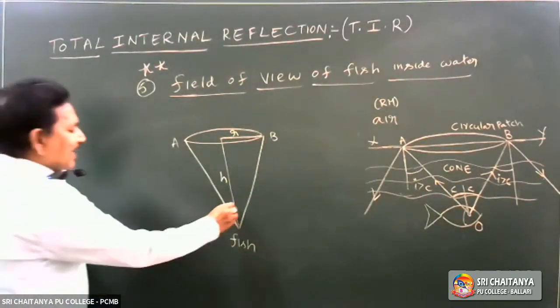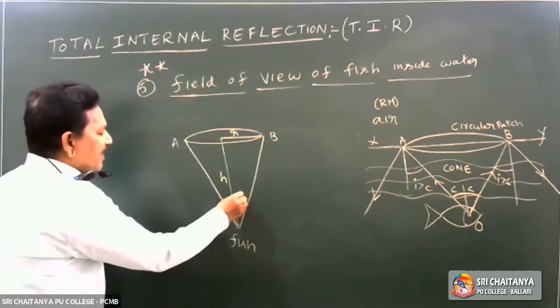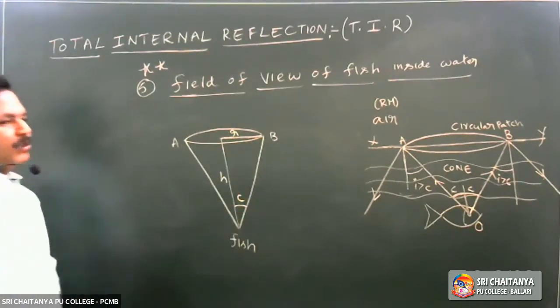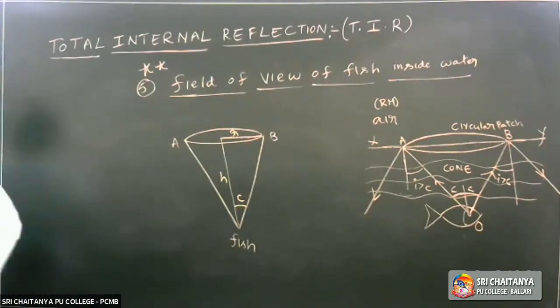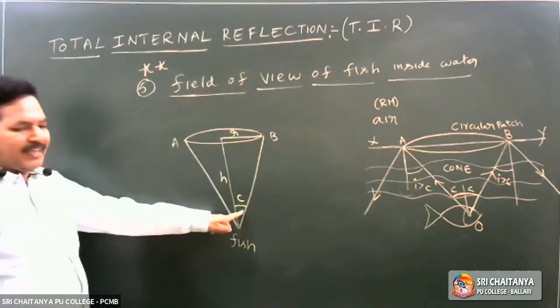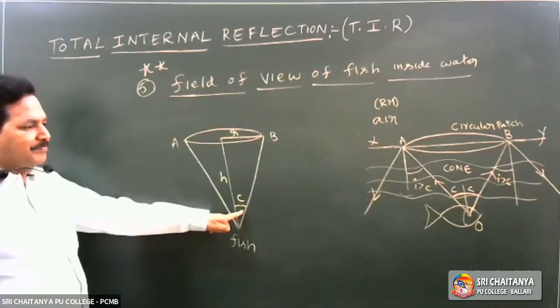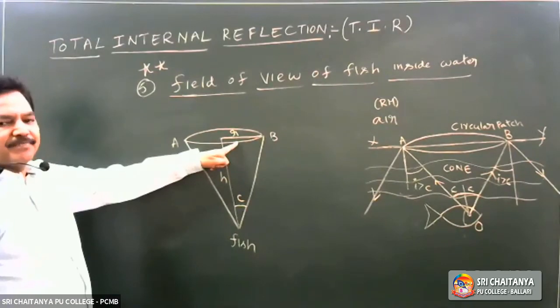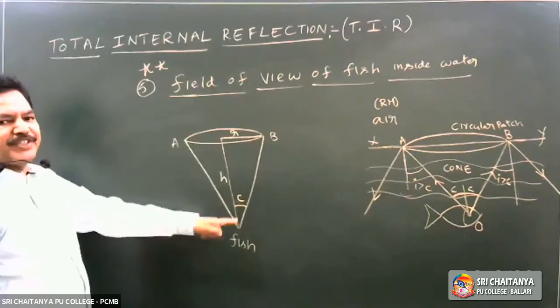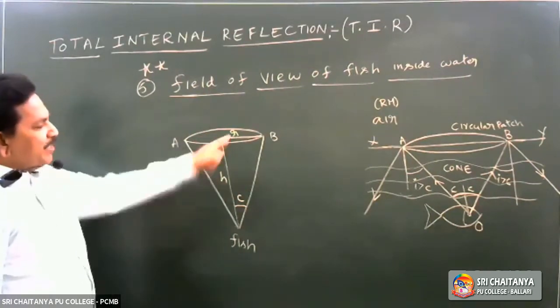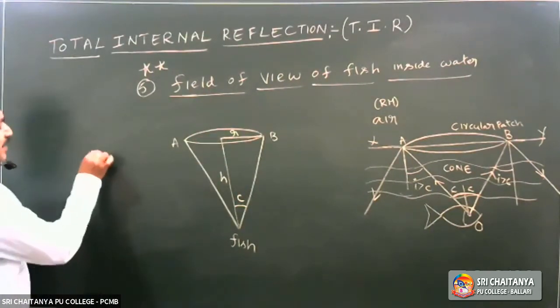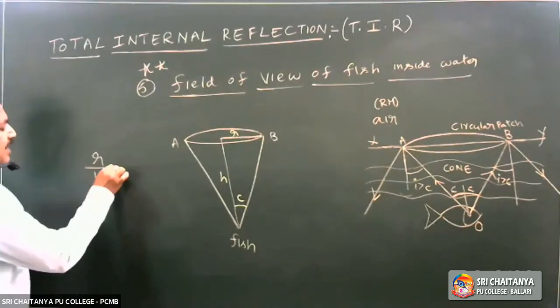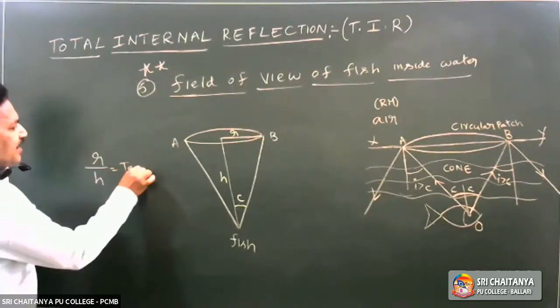So vertex angle is total angle 2C, semi-vertex angle C. R is the radius of the circular patch on the surface of water through which the fish can see. So by using this, what can I write? R by H is equal to tan C.